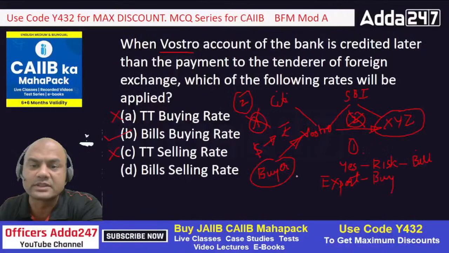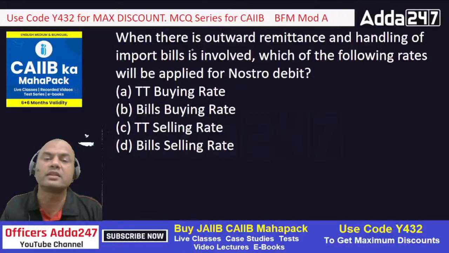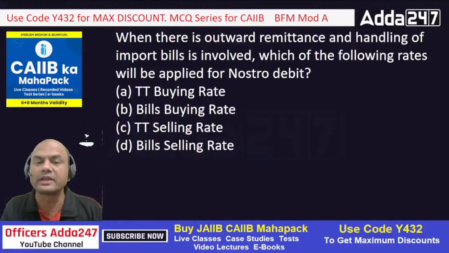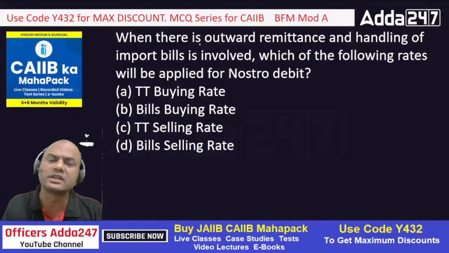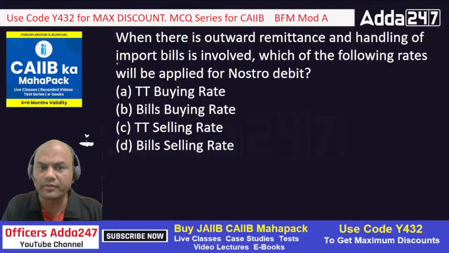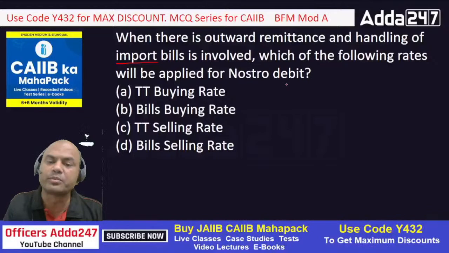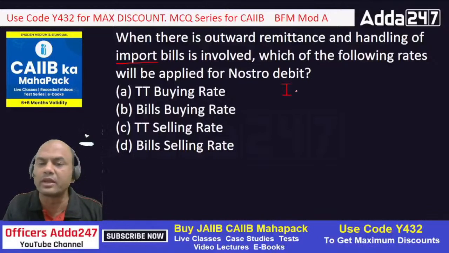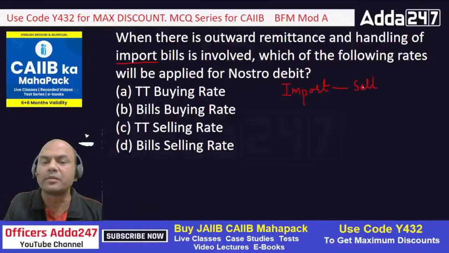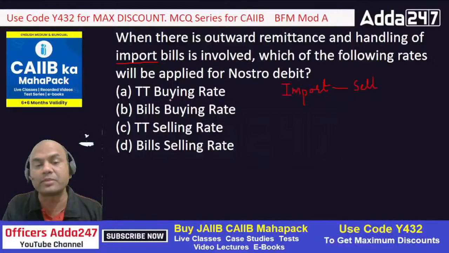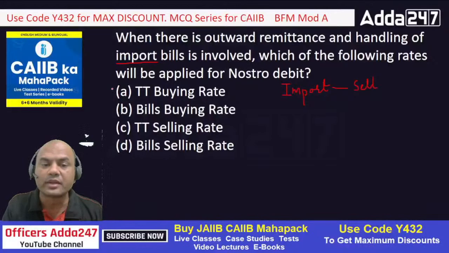Okay, so let's start this again. When there is outward remittance and handling of import bills is involved, which of the following rates are applied to Nostro? See this, import bill is involved. Okay, import bill. So now give me the simple logic. Export is buy, so import will be, everyone, import is selling, right? So now I'll apply the sell rate. So if I apply the sell rate, what is out?